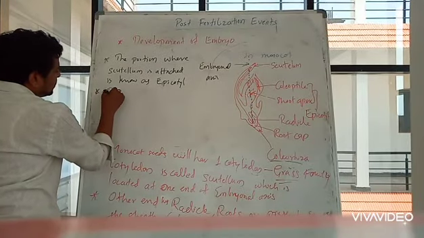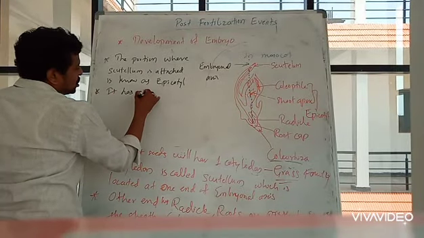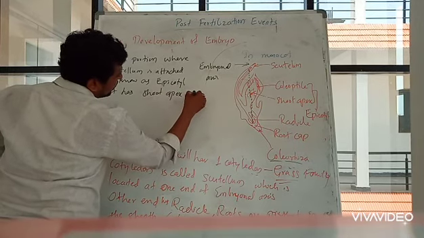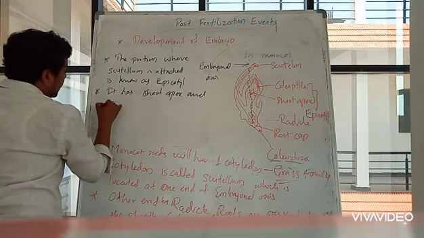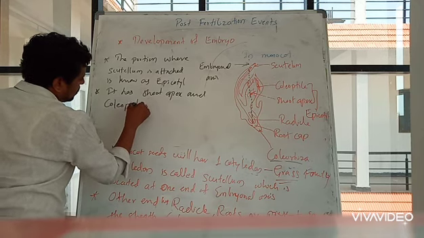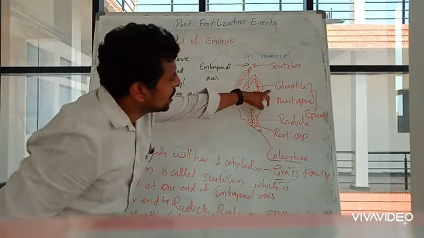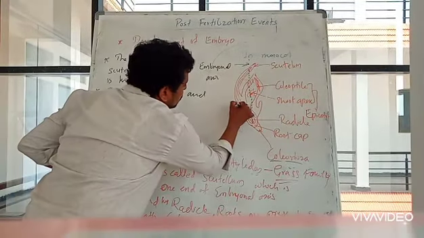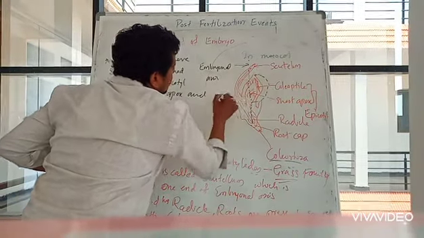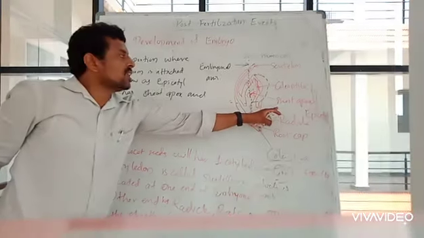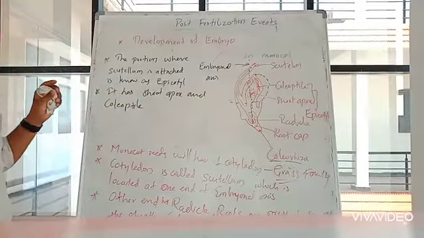Epicotyle has shoot apex and coleoptile region. Okay, so this whole region where coleoptile and shoot apex are present is known as epicotyle.